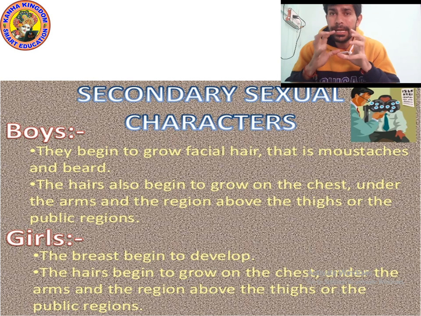In boys the breast size does not grow, but the chest becomes wider, and in girls the breasts begin to develop. In girls hair does not grow on the face, but in boys the hair grows on the face. Mustache and beard do not develop in girls.